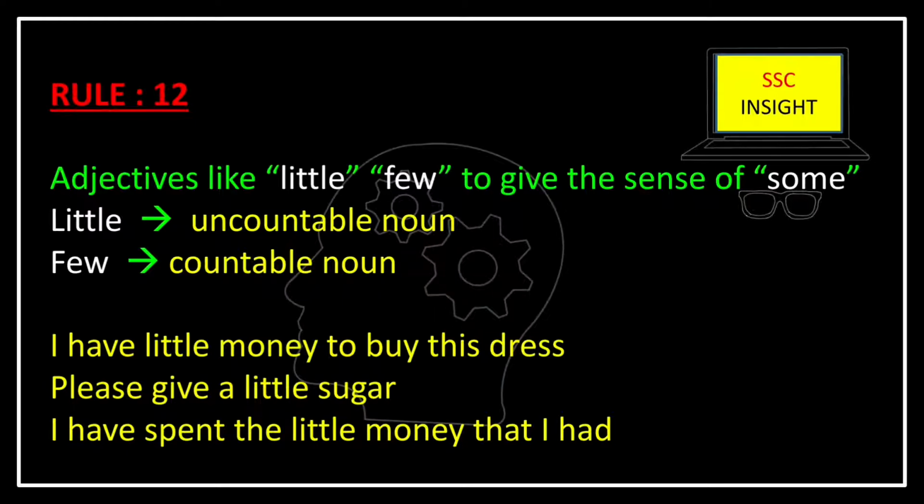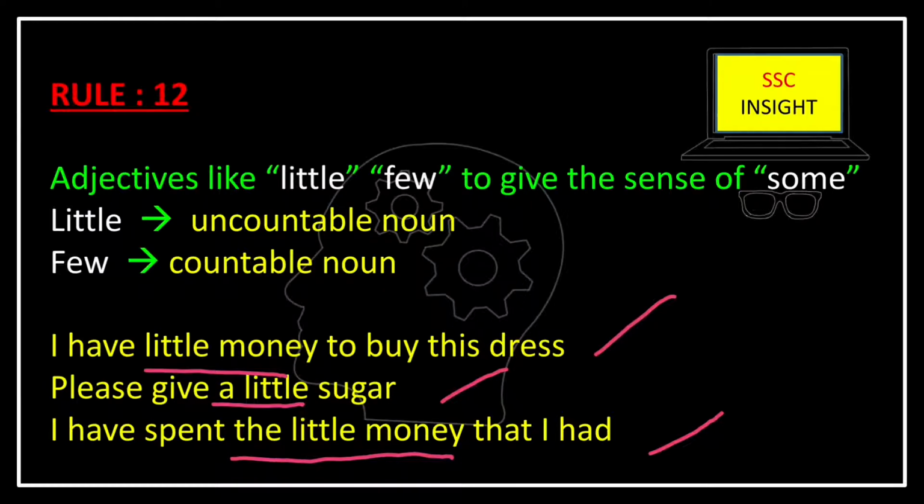Here are three examples I have taken: I have little money to buy this dress. Please give a little sugar. I have spent the little money that I had. Now, in these three sentences, we can see the varied usage of articles.